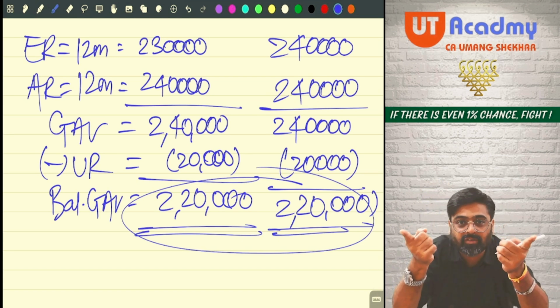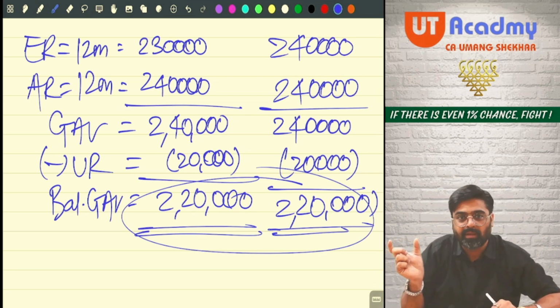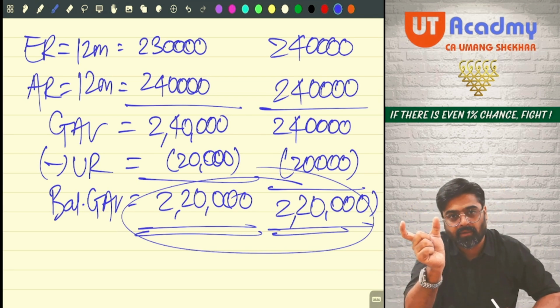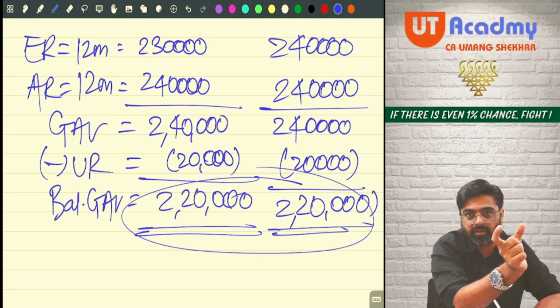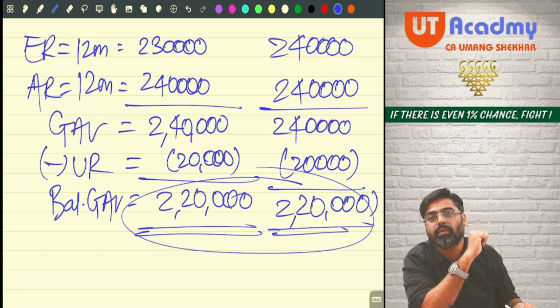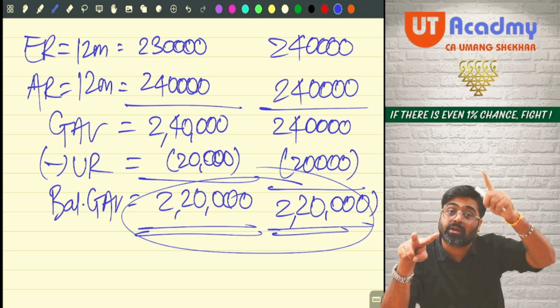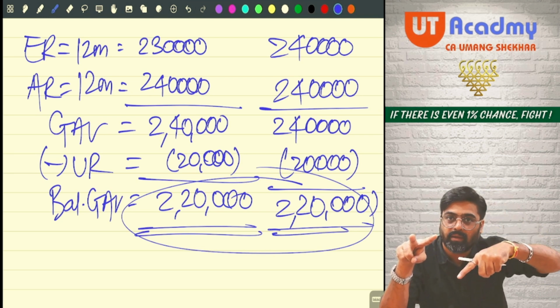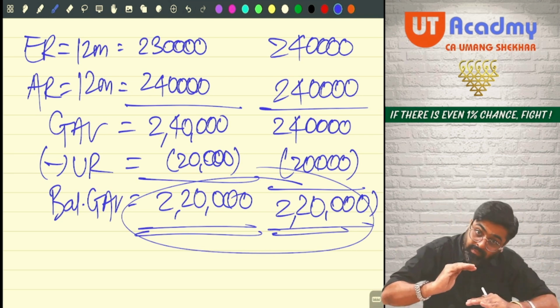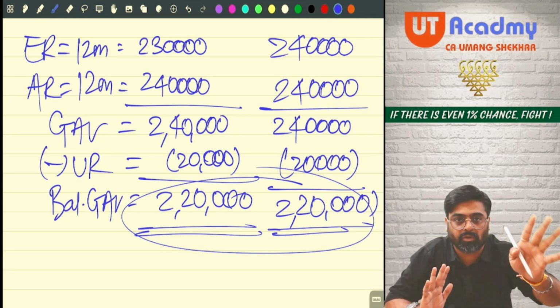So there are two ways in which you can reduce unrealized rent while calculating annual value. One, you can reduce from actual rent. Balance actual rent is there. You compare with expected rent and calculate GAV. And two, don't reduce from actual rent. First compare and calculate GAV. From that GAV, you claim unrealized rent. That way also you can do.